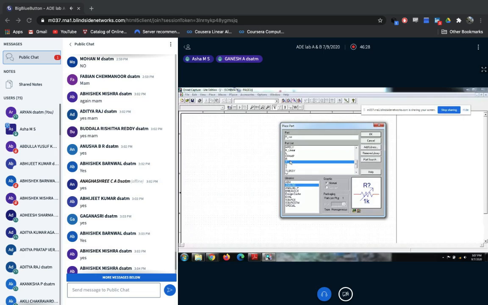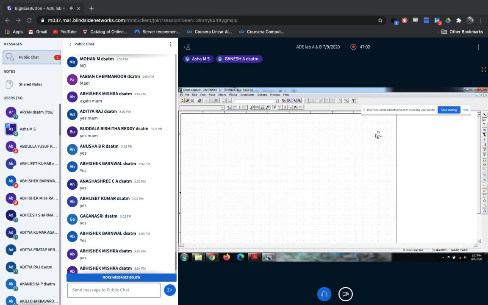Here I got two R. If you click, you see the preview. By seeing the preview, you can select which component is required. For our experiment, this resistor is not required. We want this resistor, the first single R. This component is required, and you can review it in the graphics board. Then click on OK. So how many resistors do you want? Place that many resistors.